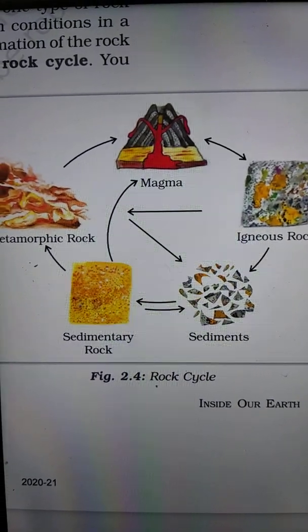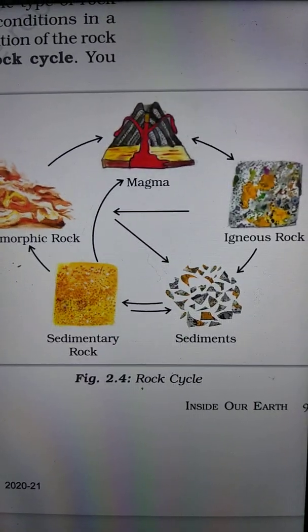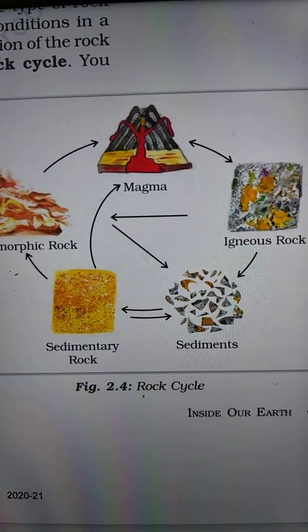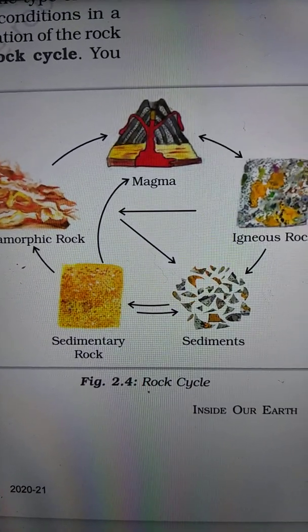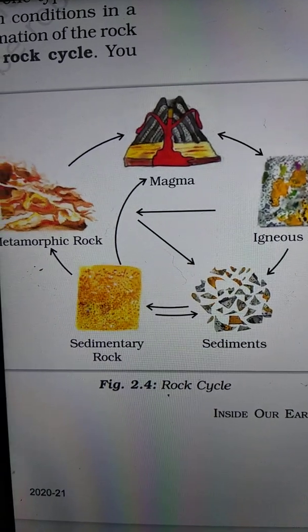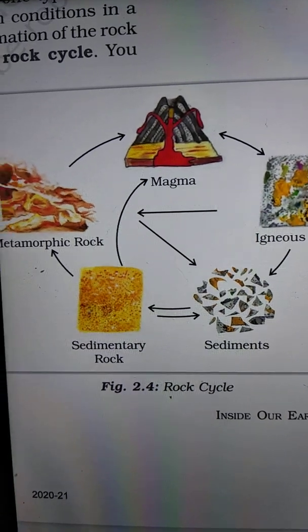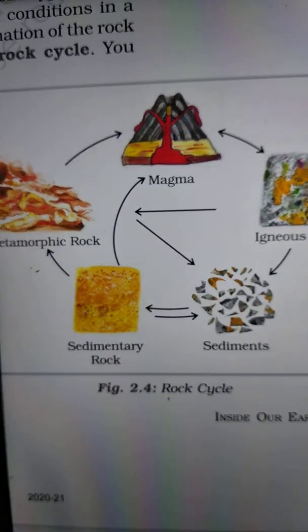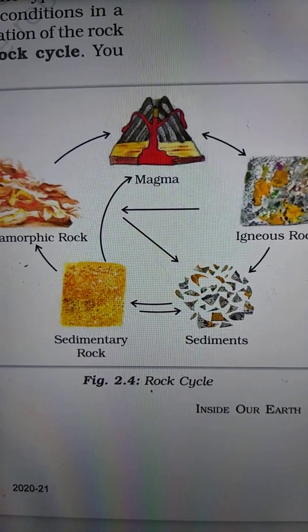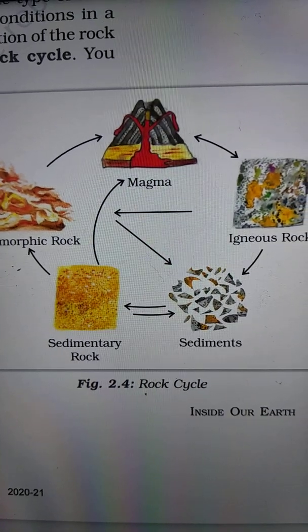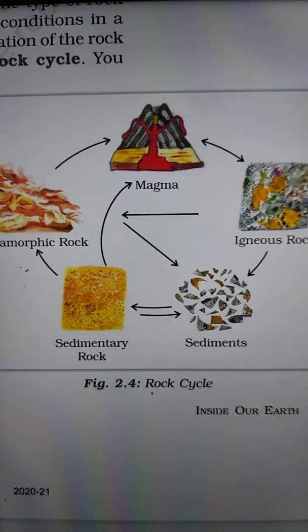they change into metamorphic rocks. That means when igneous rock is subjected to pressure and heat, it changes into another rock, that is metamorphic rock. The metamorphic rocks, if given still more heat and pressure, then melt down to form molten magma. This molten magma again can cool down and solidify into igneous rock. So that is the rock cycle.